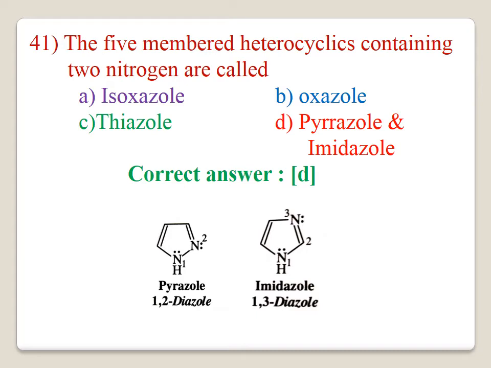And for 1,2, pyrazole is also called 1,2-diazole. Imidazole is 1,3-diazole. The generic name of the compound containing 2 nitrogen atoms. The correct option is D, pyrazole and imidazole.